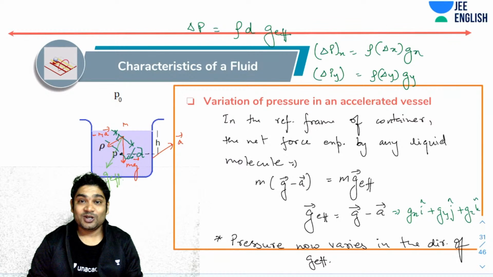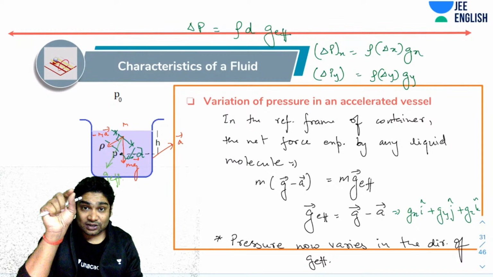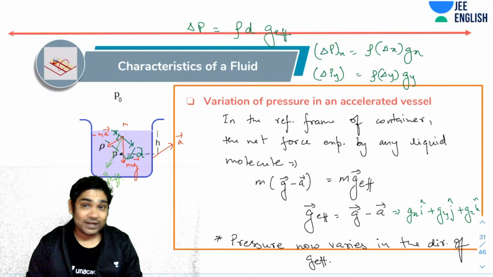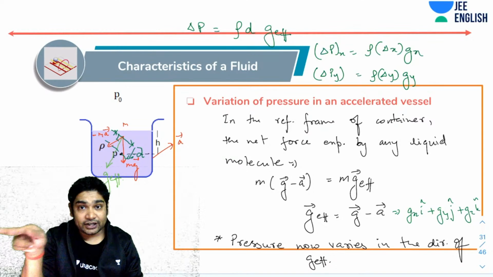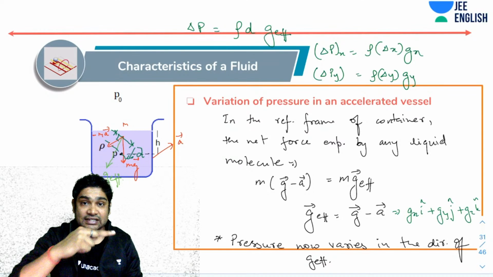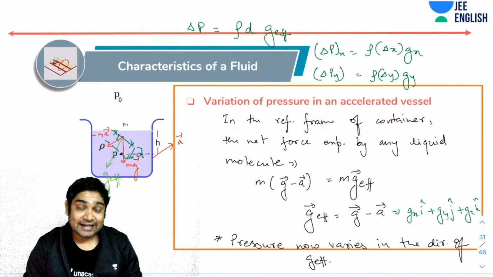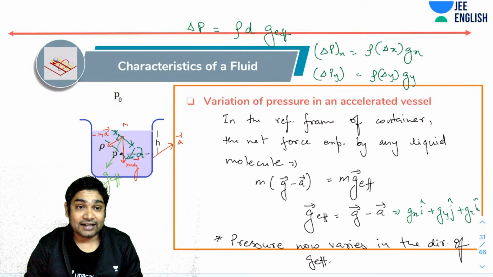So the y component of gravity, as I hope you realized in the last example, creates variation of pressure only in the y direction. When there was no acceleration, the pressure varied only when I moved in the y direction. There is no variation of pressure in the x or in z. If you had components of G in the x direction and the z direction, now the pressure would vary in the x and z direction also.